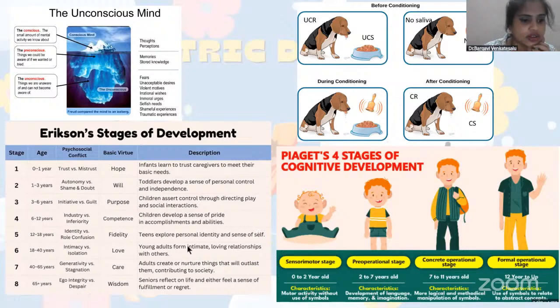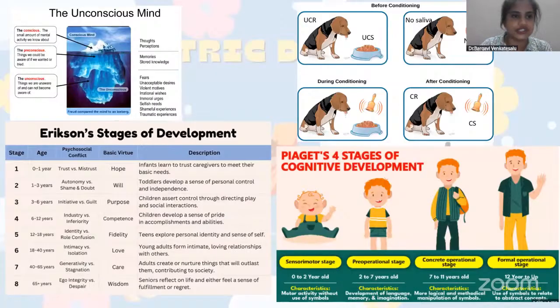Next is your unconscious mind. These are things we are unaware of. This includes all your fears, unacceptable desires, violent motives, irrational wishes, immoral urges, selfish needs, shameful experiences, and traumatic experiences. Not only this, he also gave three psychic triads. So what are those psychic triads?